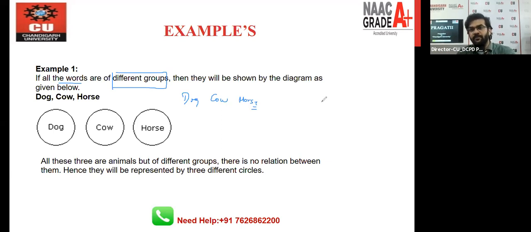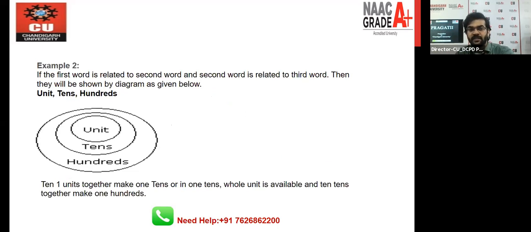Let's take one more example so that you can better understand the scenario. We have units, tens, and hundred. We all know one thing: a unit means one.